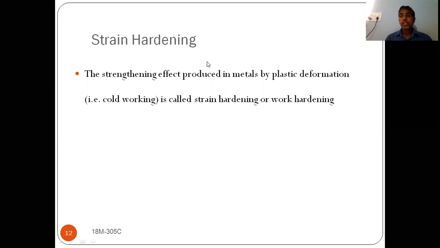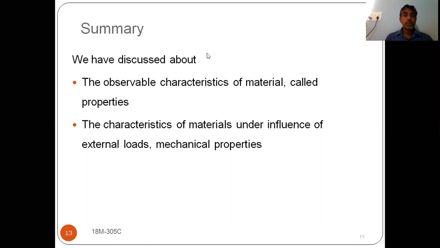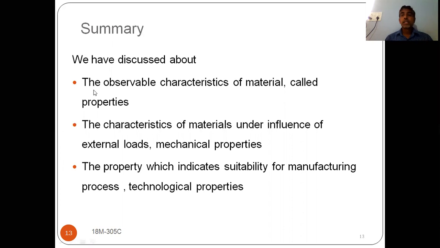Mechanical properties are nothing but how a material behaves when external loads are acting on it. And what is meant by technological properties? Technological properties are very useful in manufacturing operations, to know whether the material is suitable for that particular manufacturing operation or not. Okay, now we will see the summary of what we have discussed. Till now, what we have discussed, okay.